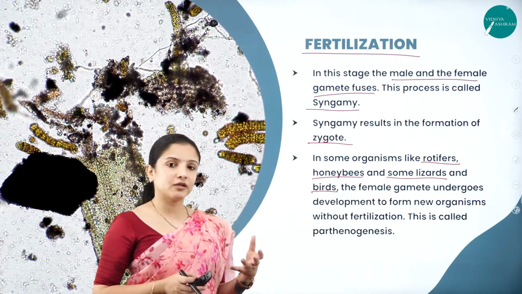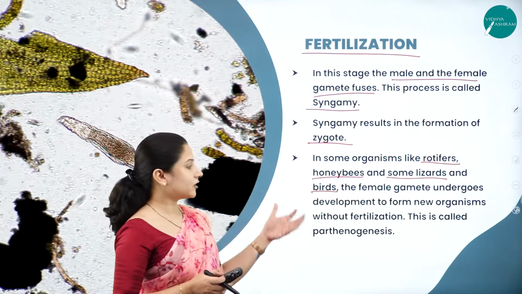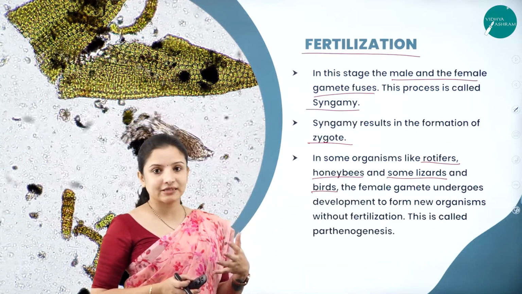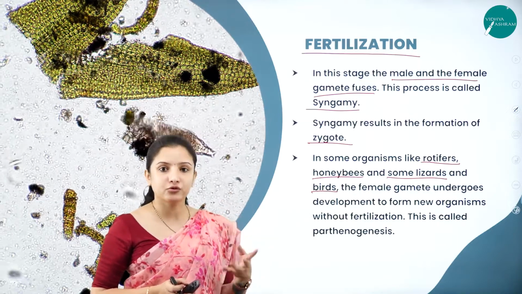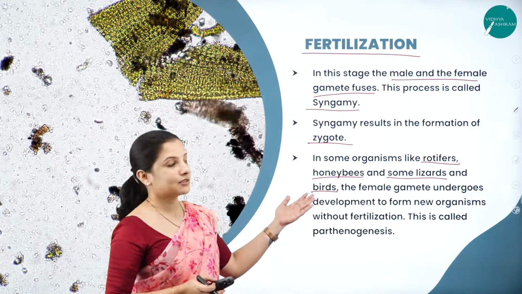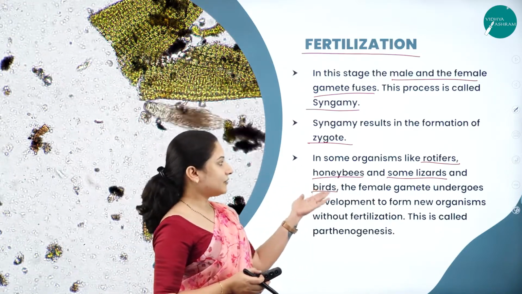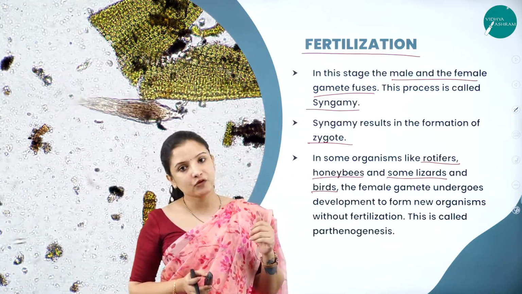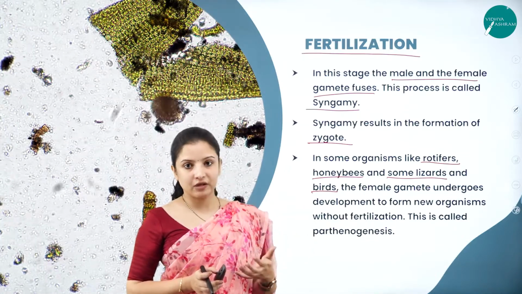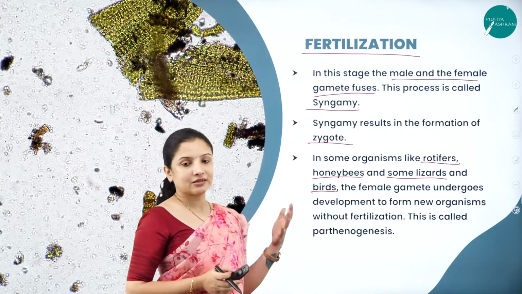So there are some organisms which do not undergo fertilization, and without fertilization they can produce newborns. Without the male gamete fusing with the female gamete, the progeny can be produced.